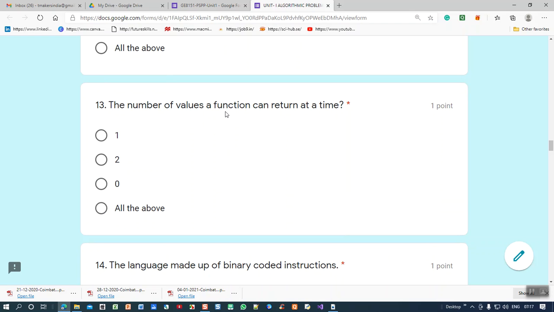Whenever we execute a function, it will return only one value. For example, it will return 10, or 20, or 30.4, or some other value. Only one value will be returned. So the answer is 1.